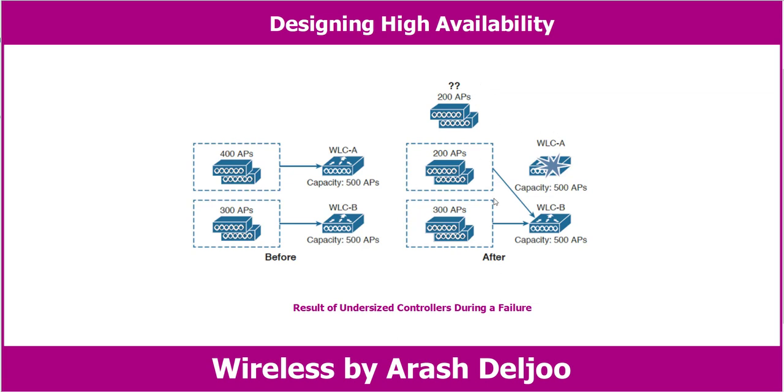In the after diagram here, WLC A has failed. All 400 APs that were previously joined to WLC A will discover that WLC B is alive, so they will all try to join it. But WLC B already has 300 APs, so it has room for only 200 more. That means 200 APs will be able to join WLC B and 200 more will be left out in the cold with no controller to join at all. This is the result of undersized controllers during a failure.